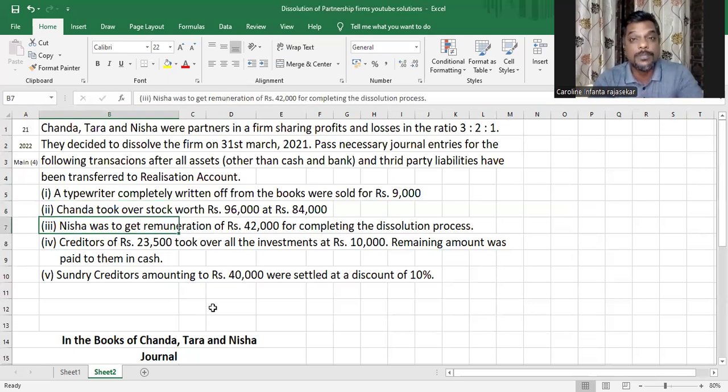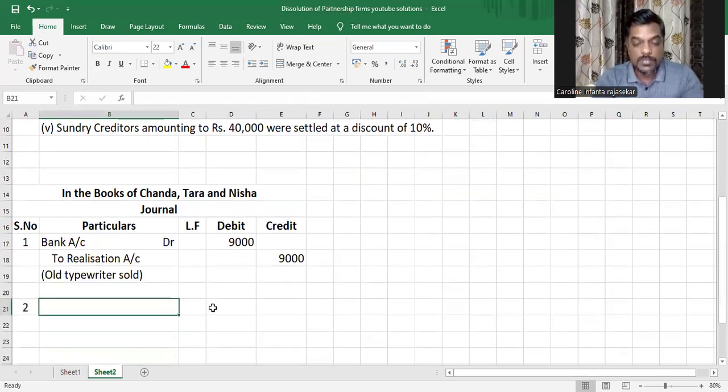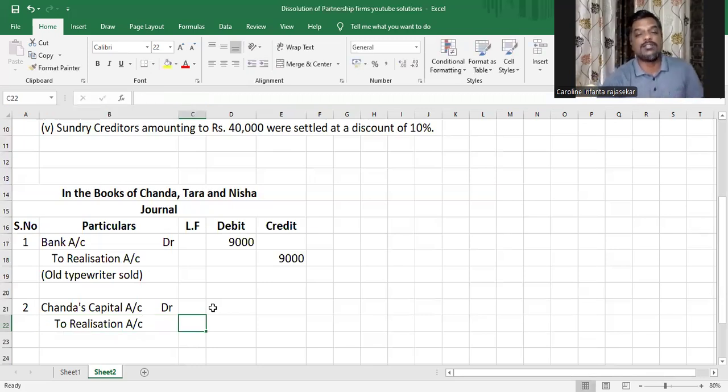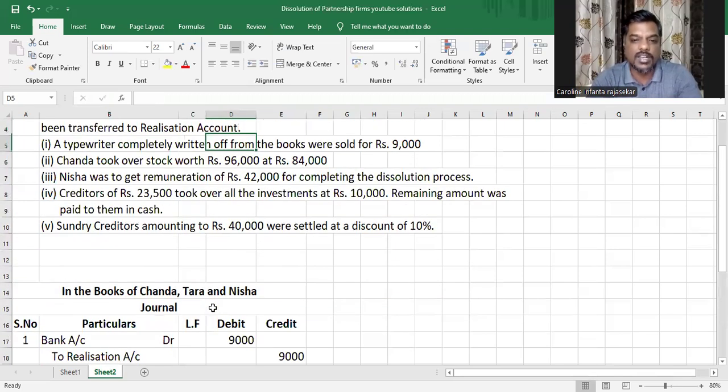Instead, they would want us to reduce it from the liability of the firm towards the partner. So basically, they would set it off against the capital account that they have, and therefore, Chanda's capital account, because equity is reducing, Chanda's capital account debit. Whenever equity reduces, you get it debited. So Chanda's capital account, the liability of the firm towards Chanda is reducing because Chanda has taken over stock. To realization account. Realization account is credited because whenever the asset is realized, it's an income for the firm. His stock is being realized, and that's why.